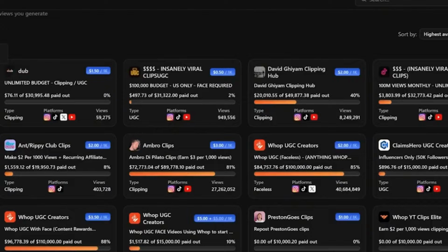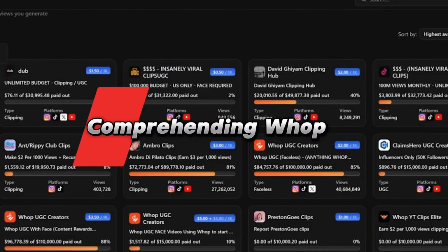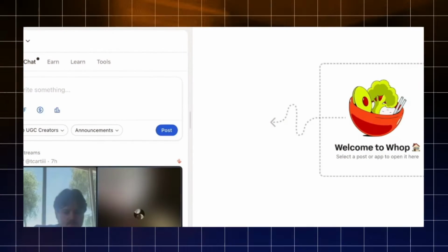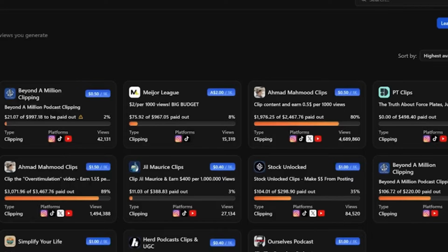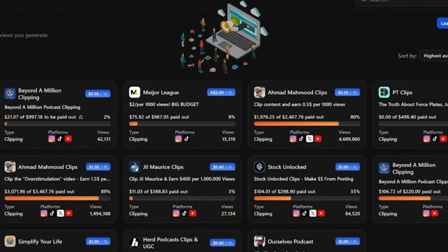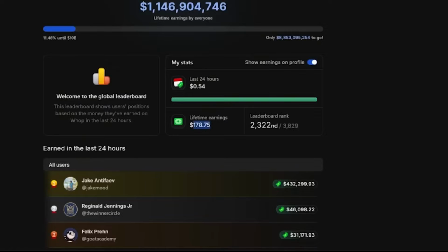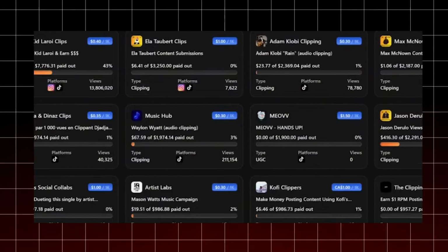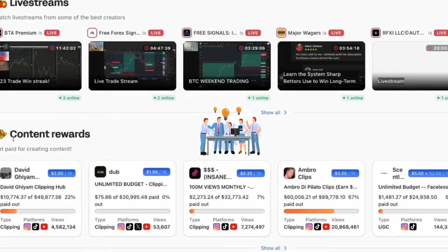Comprehending Whop. What if you didn't even need to create your own website to make a living from your digital abilities or content? Whop is an internet marketplace that links affiliates, customers, and producers. Users may give services, sell digital goods, and market other people's goods in exchange for a commission. The platform facilitates a number of revenue-generating strategies, such as affiliate marketing, product sales, and content production.